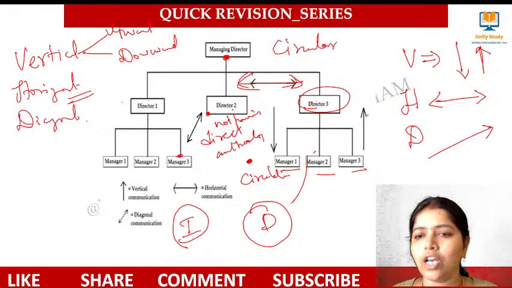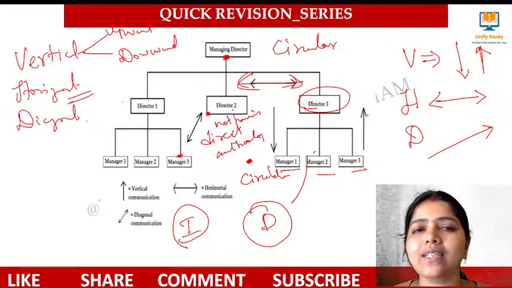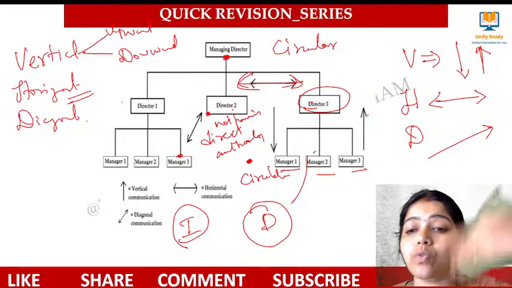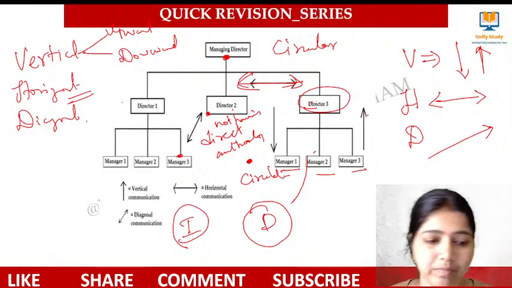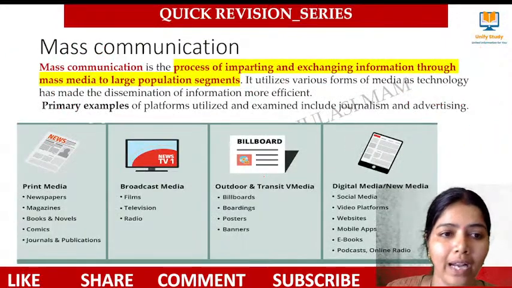Clear? Yes. So communication from superiors to subordinates is downward. From subordinates to superiors, it is upward. Clear, Anas? That's all.